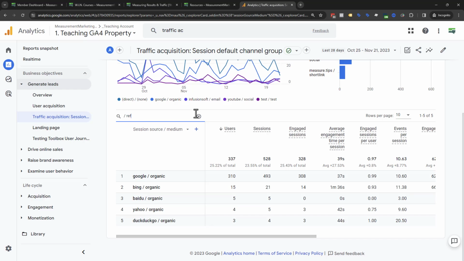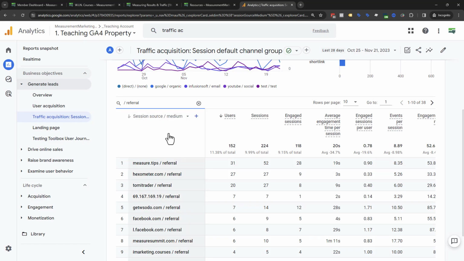There is another one that it will do on its own, and this is where it calls it referral. So what referral means is this is all these other sites that are bringing traffic to your site, but they are not search engines. So they know there are other websites bringing traffic to your site, but they're not a search engine.